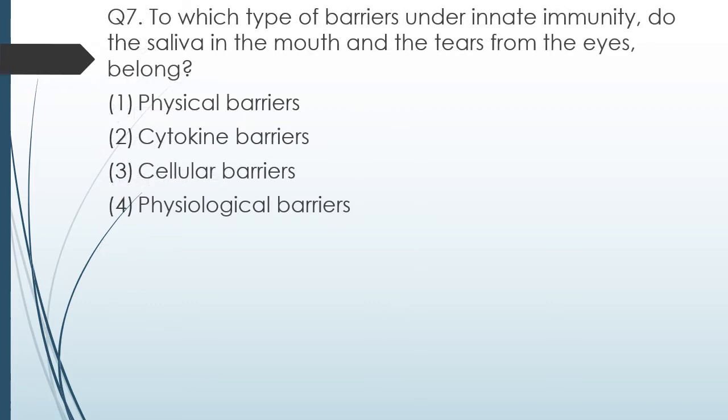Question number 7. To which type of barriers under innate immunity does saliva in mouth and tears in eye belong? Physical barrier, cytokine barrier, cellular barrier, physiological barrier. The correct answer is option 4, physiological barriers.